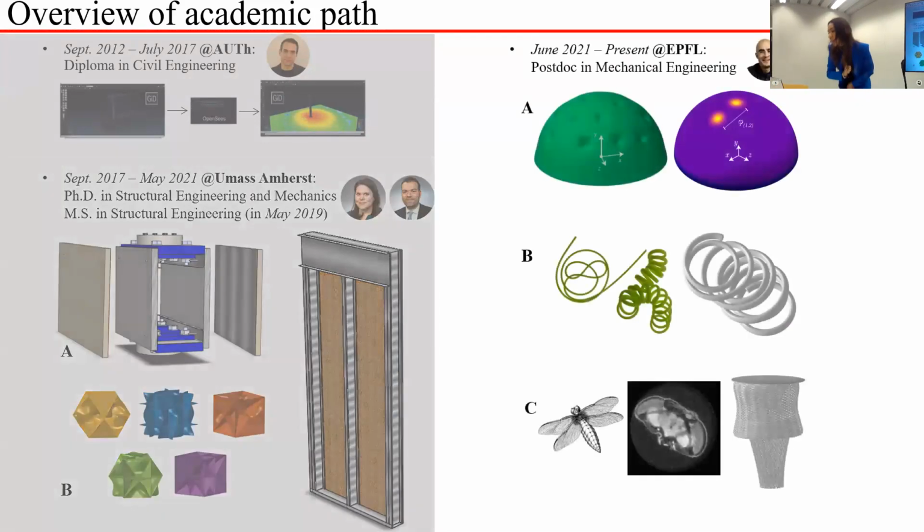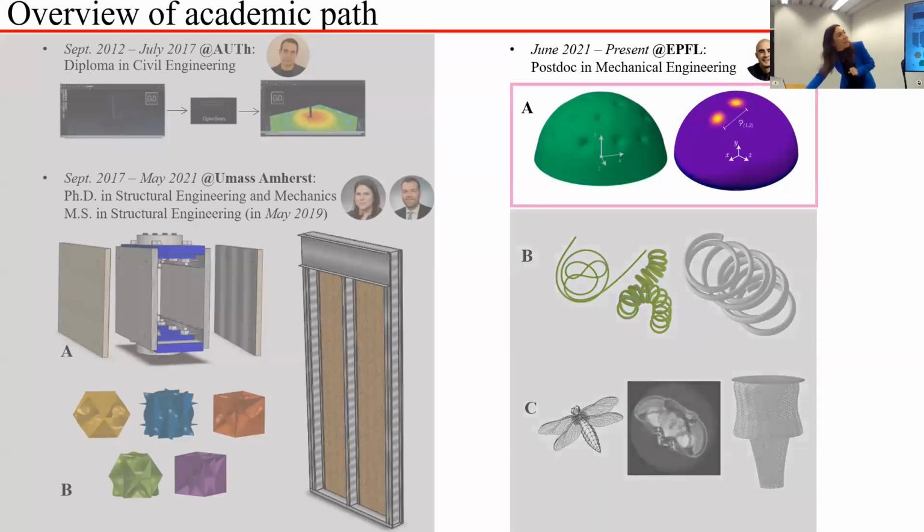And now I am at EPFL with Pedro, and I'm focusing on different umbrellas, we call them. One of them is the shell buckling that I'm going to give a lot of information about. Then there is rod tangling that we are working on as a group, where I'm exploring the dynamics of fibers subjected to two-directional rotation and checking about knot formations. And I'm doing lots of X-ray microcomputed tomography, also in bioengineering a bit. We're collaborating with biologists on the topology and the brain of fruit flies. But I will start immediately by introducing the shell buckling problem.